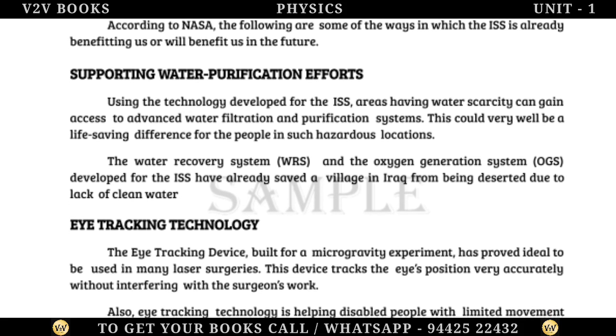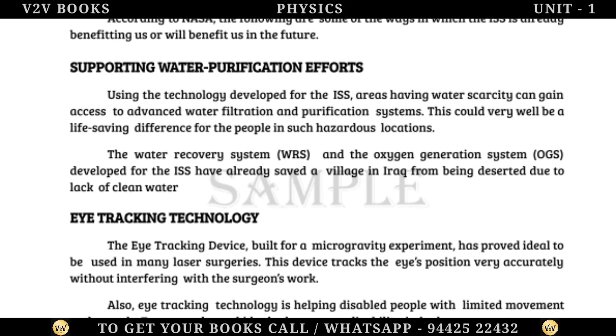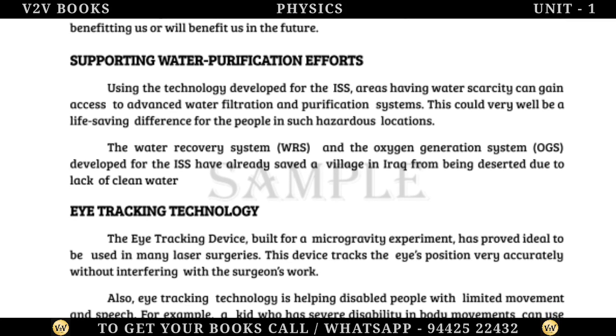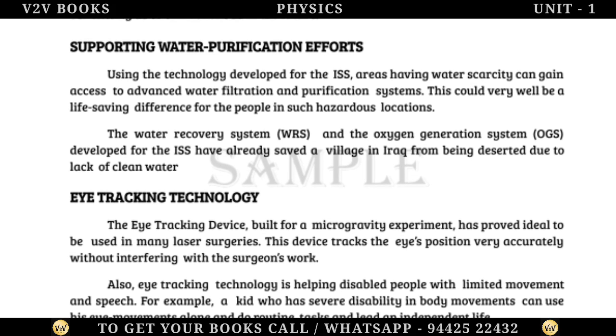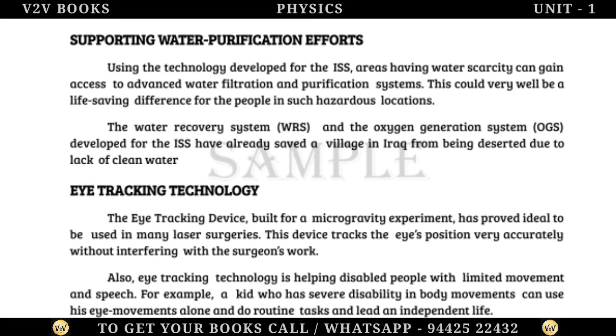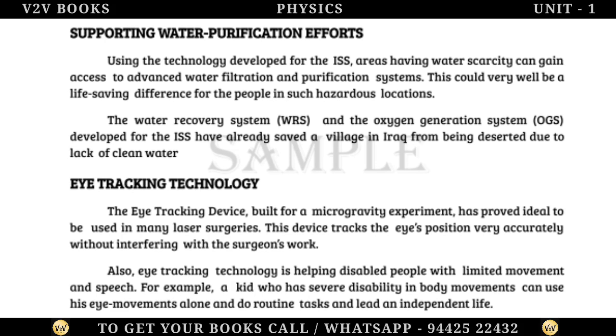The Water Recovery System, WRS, and the Oxygen Generation System, OGS, developed for the ISS have already saved a village in Iraq from being deserted due to lack of clean water.